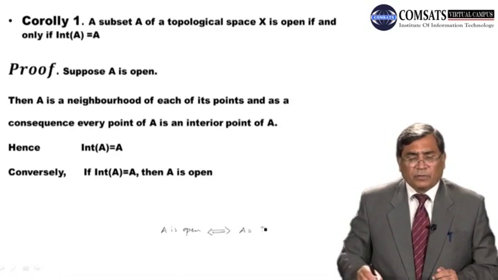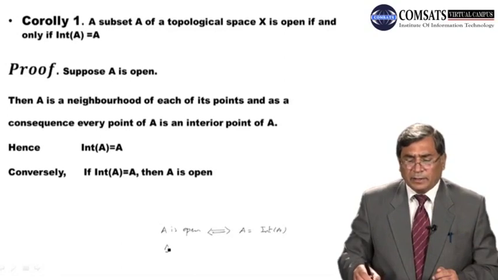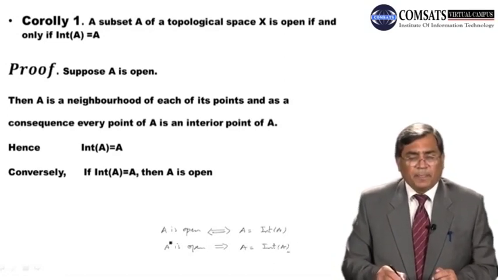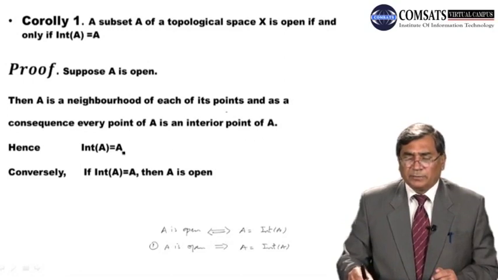So on the first stage we suppose that A is open. हमने A को ओपन लिया है और हम प्रूव करेंगे कि A is equal to int of A. So this is the first part of the proof. Suppose A is open, then A is neighborhood of each of its points, and as a consequence every point of A is an interior point of A. Now every point of A is an interior point of A means A is contained in int of A.